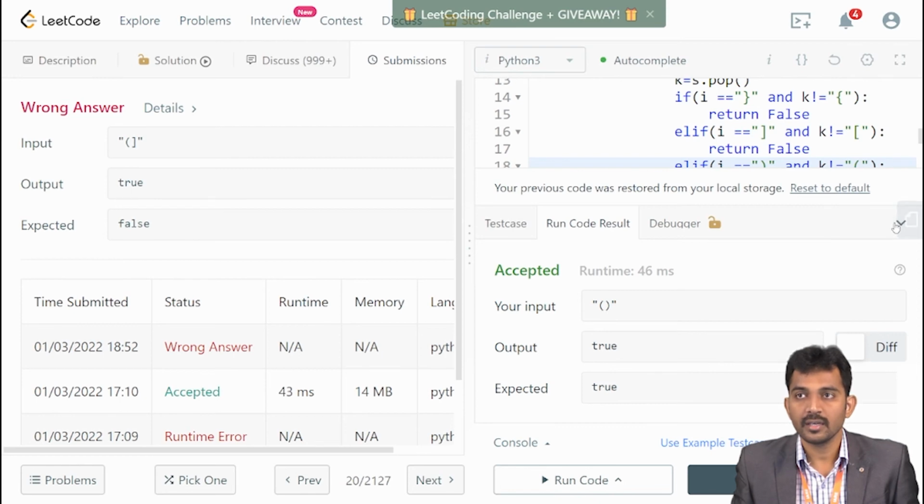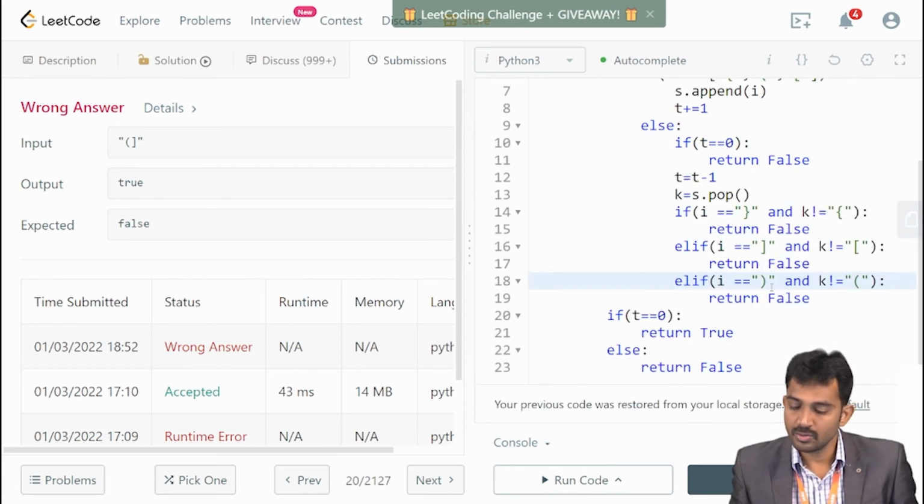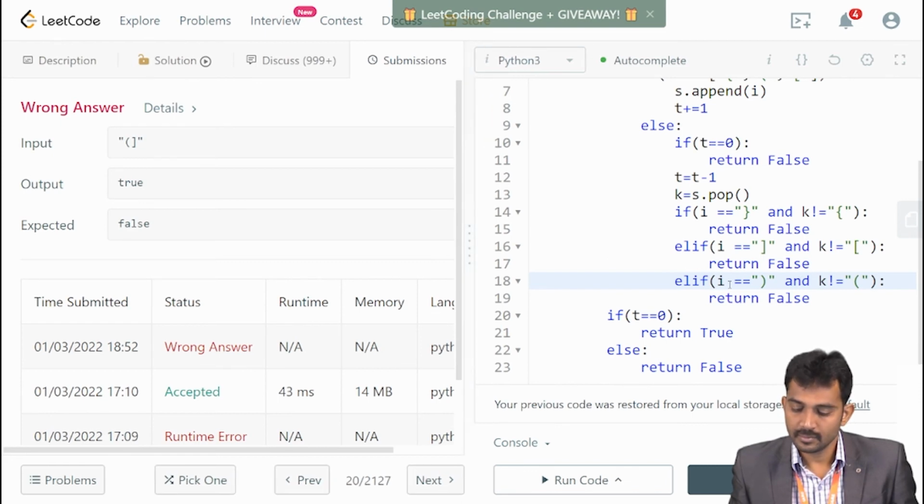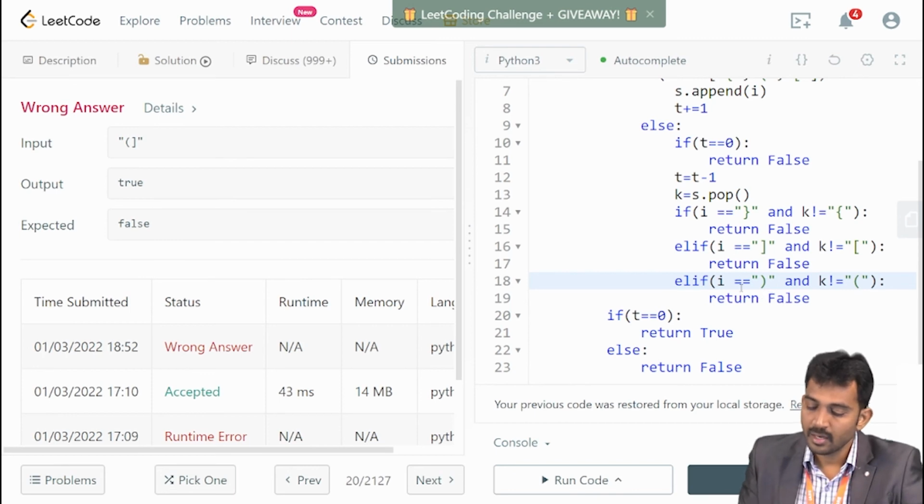Why? So somewhere we made a mistake. i equal to open brace. And here, see, if i equal to open parenthesis, then closure parenthesis, not equal to.